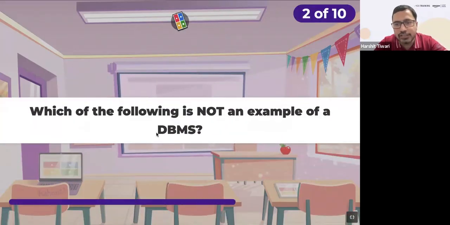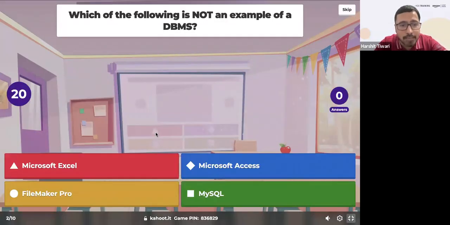Which of the following is not an example of a DBMS? Microsoft Excel, Microsoft Access, FileMaker Pro, MySQL. Which of these is not a DBMS?